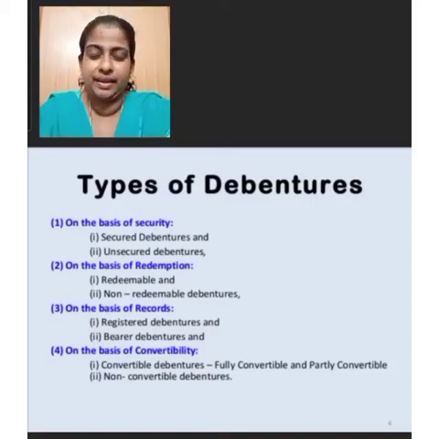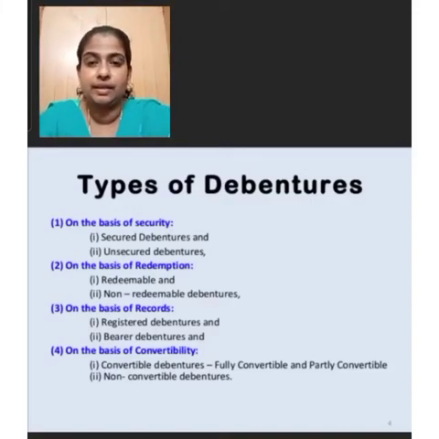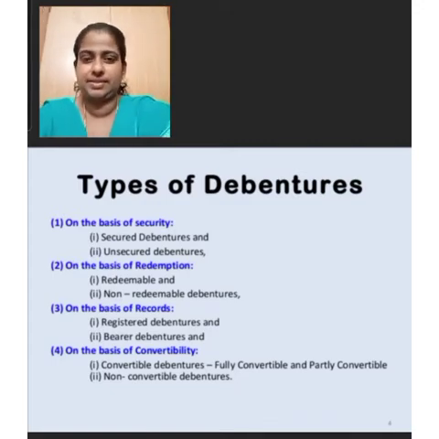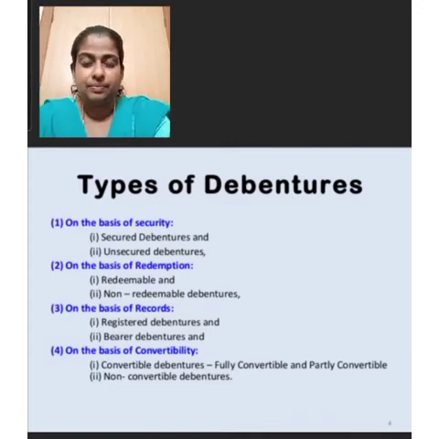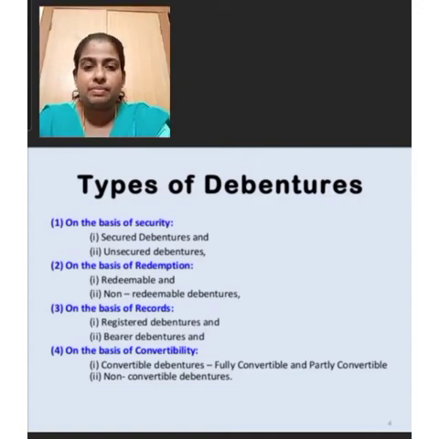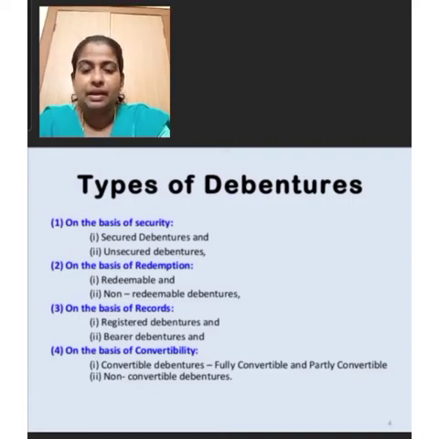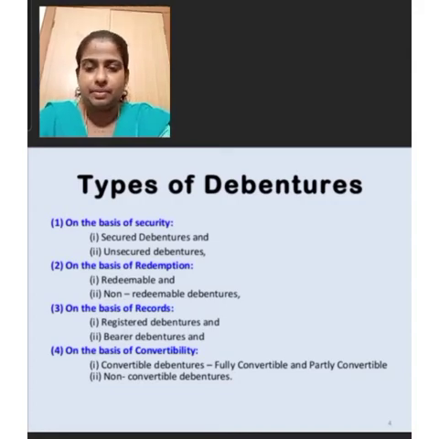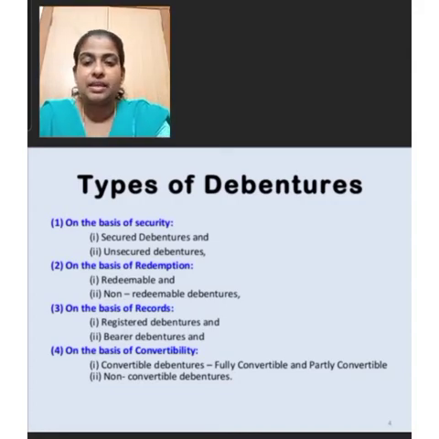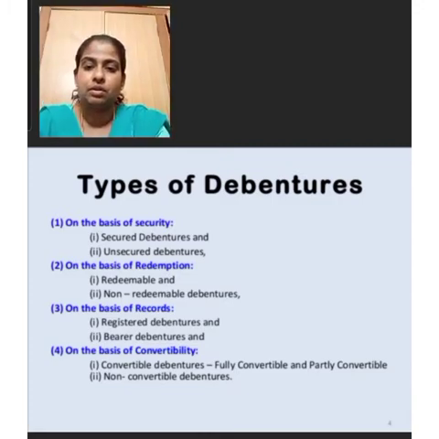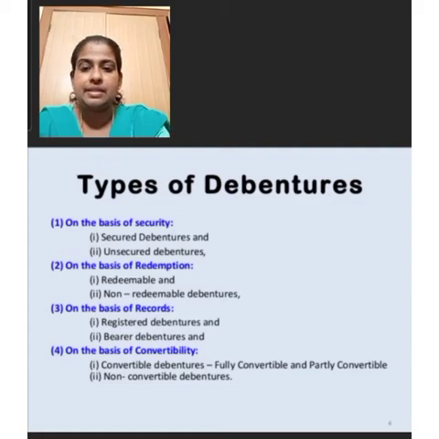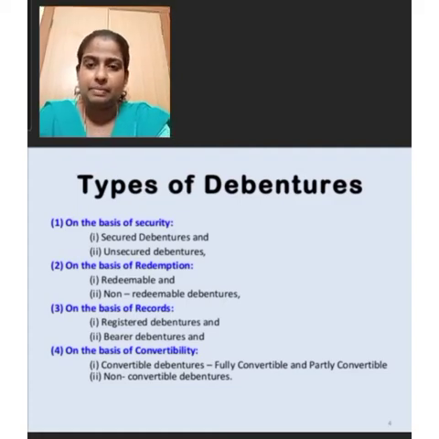My dear children, in this second module, we are going to study the important types of debentures. Debenture is a negotiable instrument, and the different types of debentures are classified on the basis of security. Debentures can be divided into two: secured debentures and unsecured debentures. And on the basis of redemption, debentures can be divided into redeemable debentures and non-redeemable or irredeemable debentures.